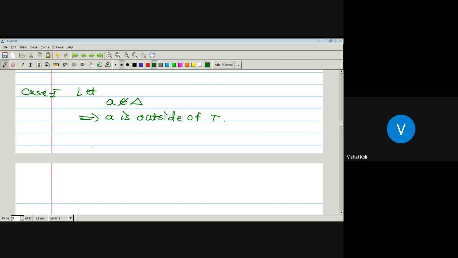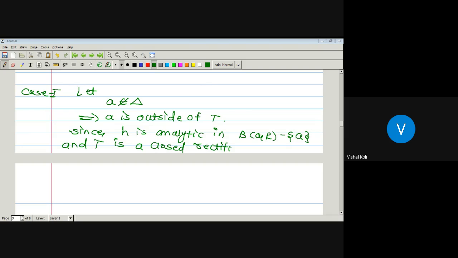Okay, so as H is analytic in the open ball about A of radius R minus A, that is the deleted neighborhood of point A, and T is a closed rectifiable curve, that is a triangle, which is homologous to 0.